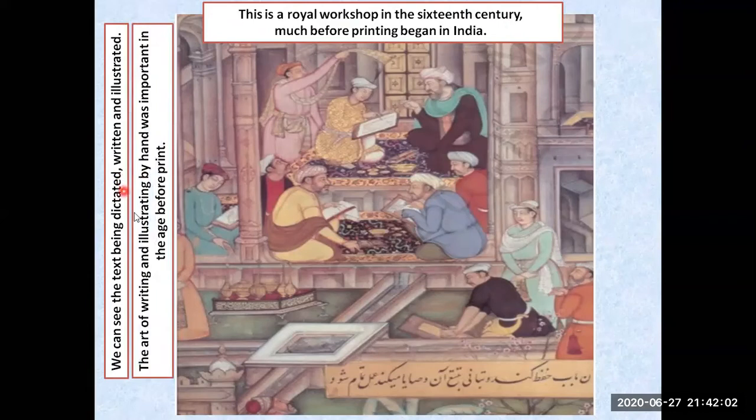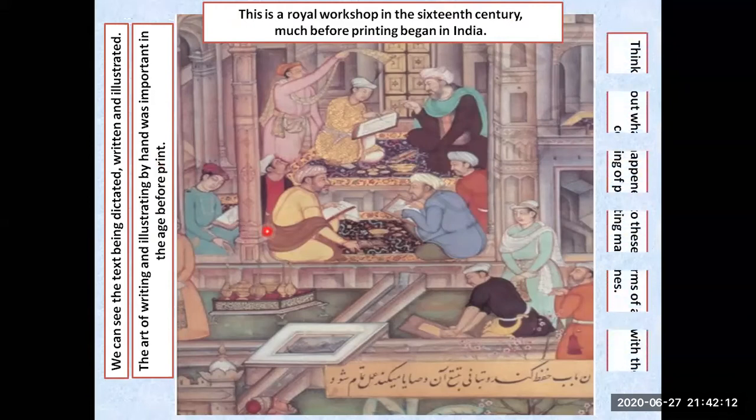Even the art of writing and illustrating by hand was important in the age before print. The art of writing was quite important before the age of print. Think about what happened to these forms of art with the coming of the printing machine. With the coming of the printing machine, what really happened? Whether this form of art or printing with these methods that you can see over there has vanished or it is still there, you will have to just think about it, my dear students.